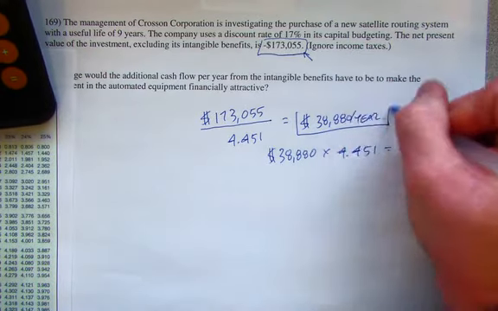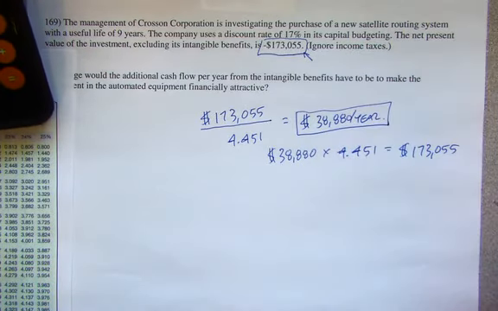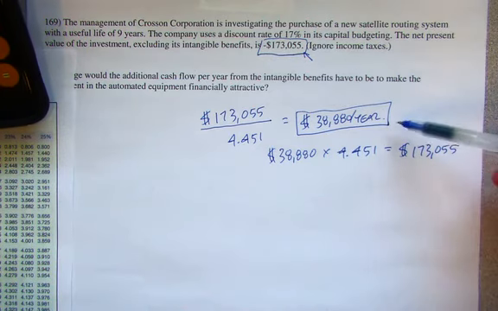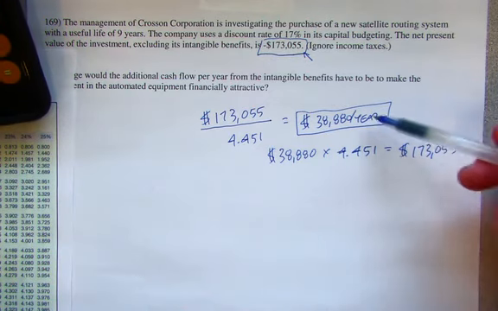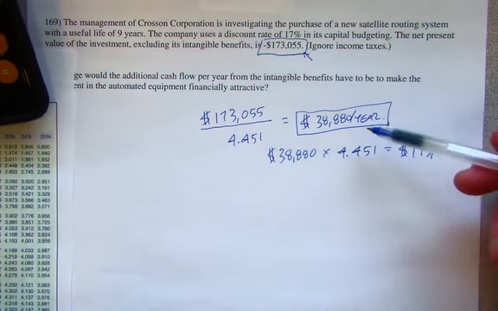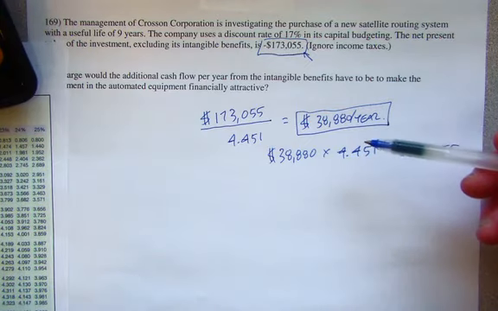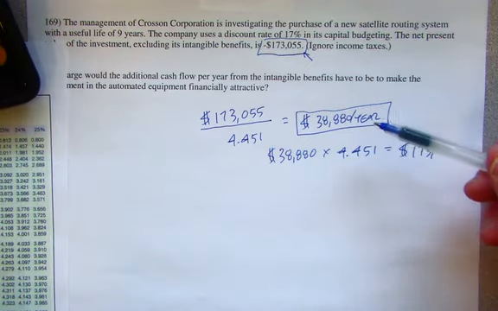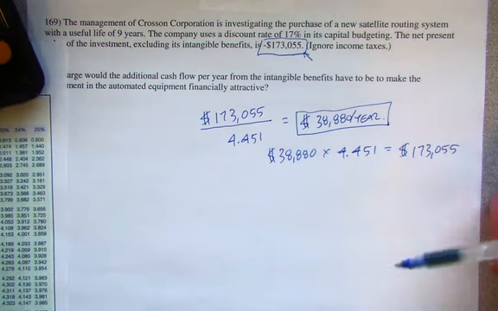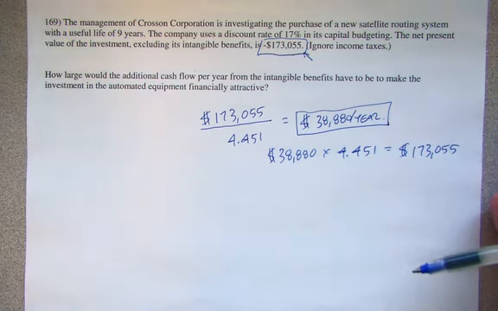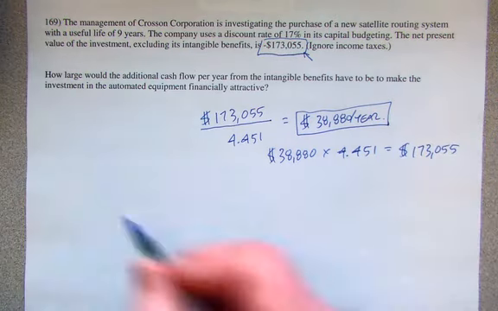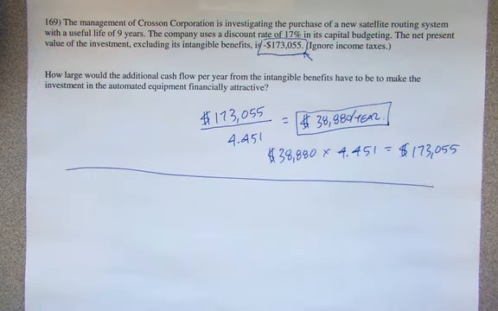So what we're basically saying here is that we might still consider this project as a valid investment if we thought that the intangible benefits provided us with a value that was somewhere in the ballpark of $35,000, $38,000, $40,000 per year. It's really difficult to put an exact dollar amount on them, but we can start to have those discussions internally to see if that makes sense. Now, let me just flip this around a second. The question doesn't ask this, but let's expand the question.